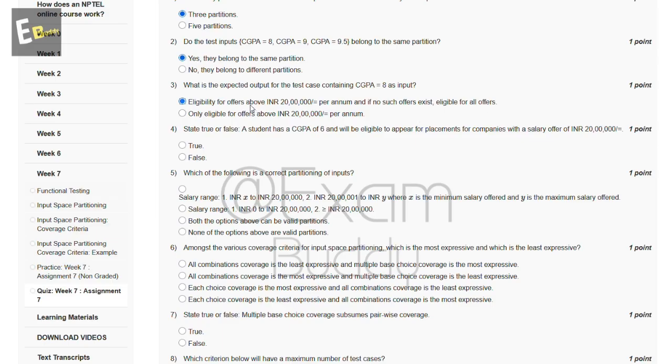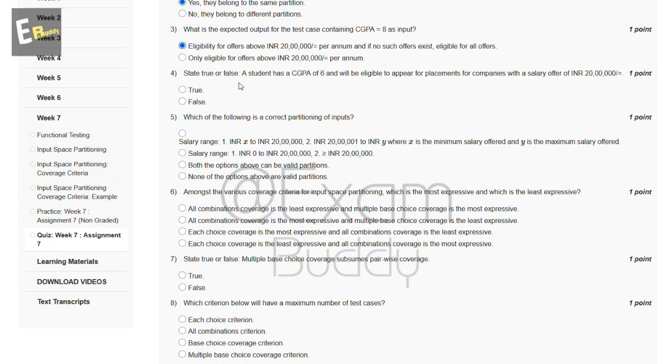Now the fourth question is, state true or false: a student has a CGPA of 6 and will be eligible to appear for placement for companies with a salary offer of INR 20 lakh. True or false? So the answer to our fourth question is B, false.